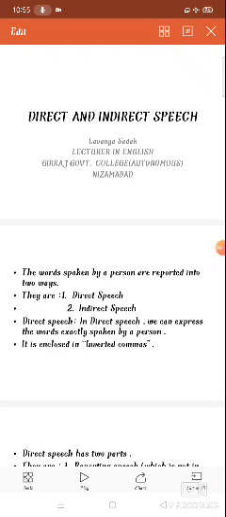We have been learning direct and indirect speech for 4 days. So what is direct and what is indirect speech? We have learnt that the words spoken by a person are reported in two ways: the first is direct speech and the second is indirect speech. Direct speech is exactly what the speaker has spoken, and we express it exactly as it is.